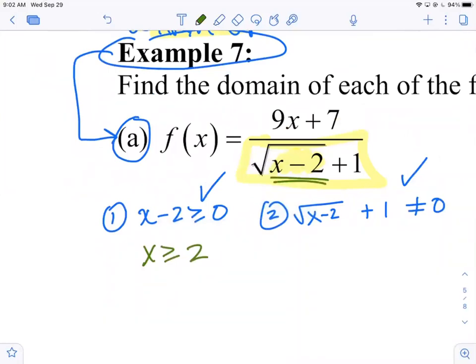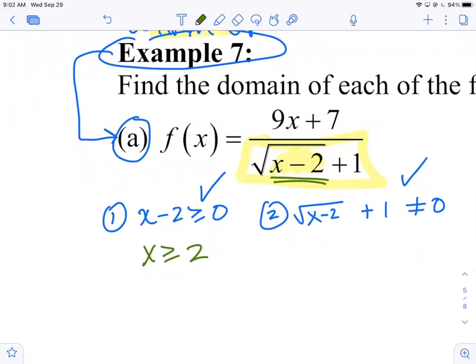Right? All we're looking for is, does it give us a positive under the radical? So a number bigger than 2, like 3 should work. 3 minus 2 is positive 1. Yep. A number that's not bigger than 2, like 1, should not work. 1 minus 2 is negative. Good. Boom. Got it. All right.